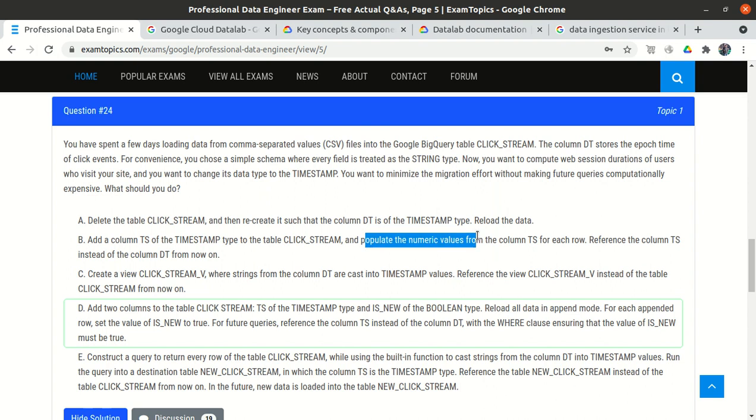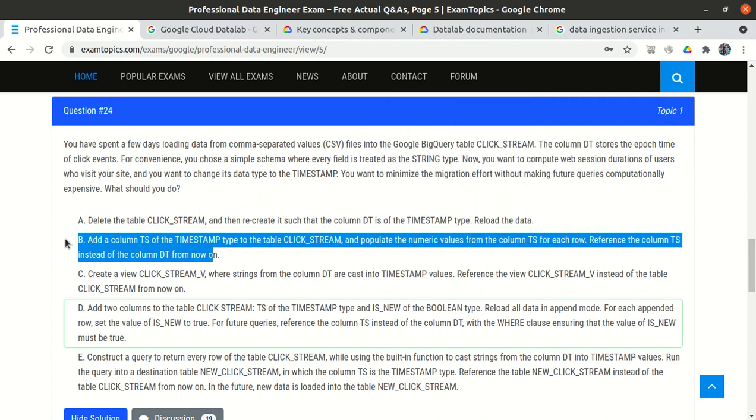When they told that we need to populate the numeric data, they have not mentioned whether we have to use any conversion function, that is the cast function or the parse timestamp function. They just mention populate the data from the DT to the timestamp column. If they had mentioned that while loading the data from the DT column to the TS column, we will use the casting function or the parse timestamp function, then this option would definitely be okay. But let's leave this option for the time being.